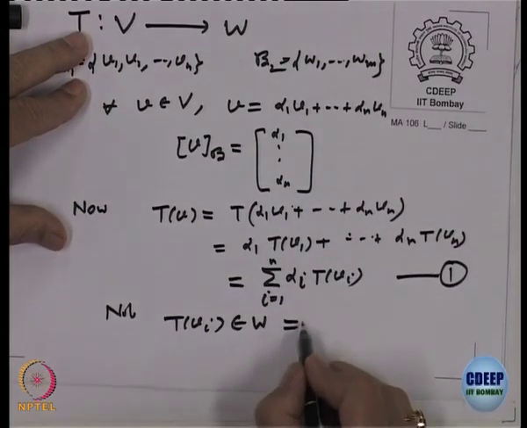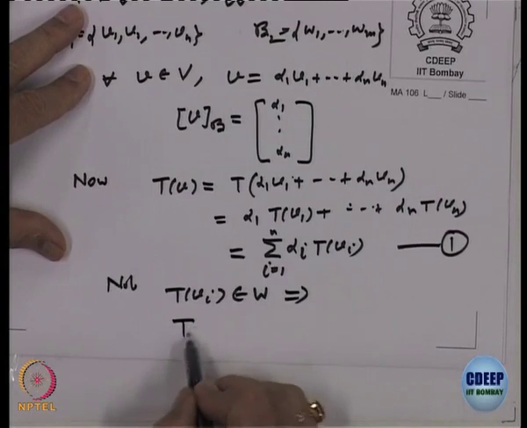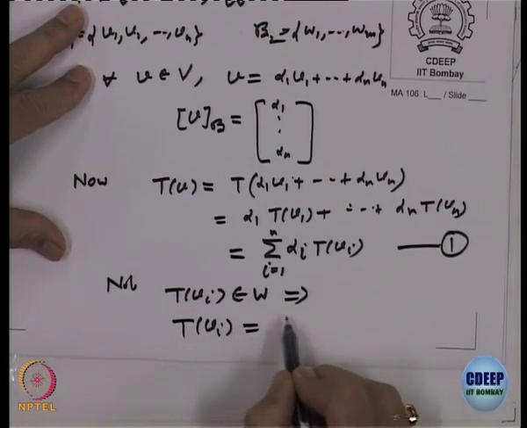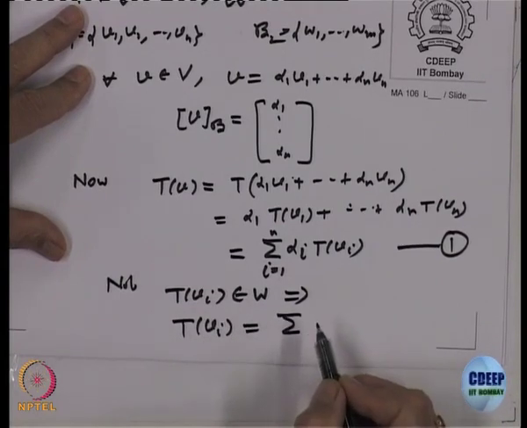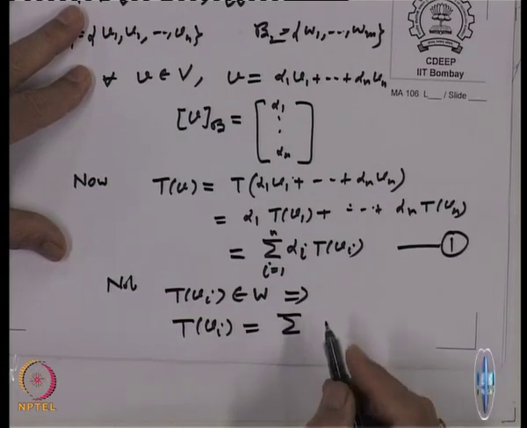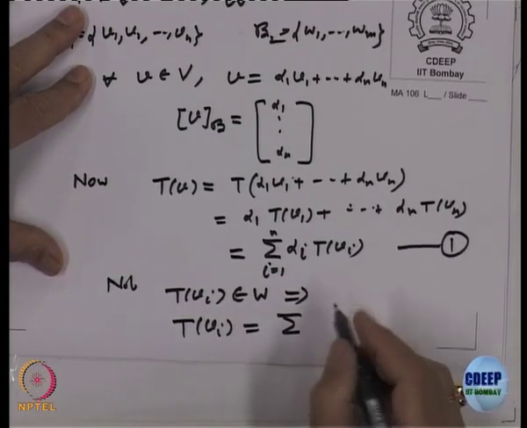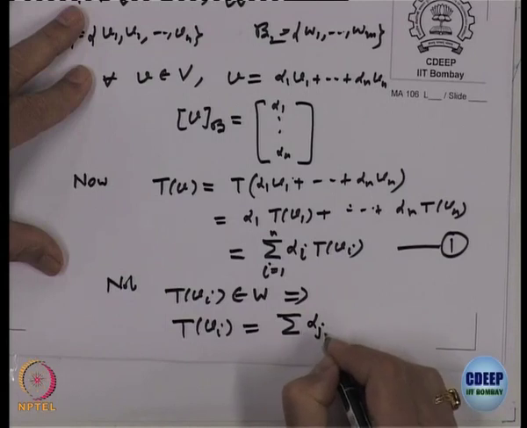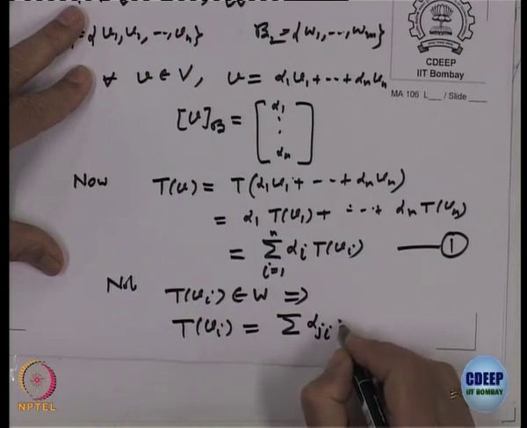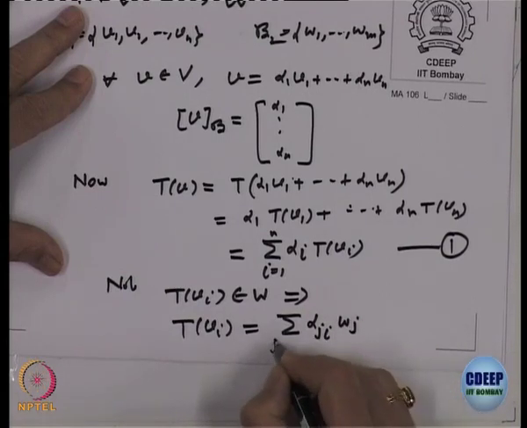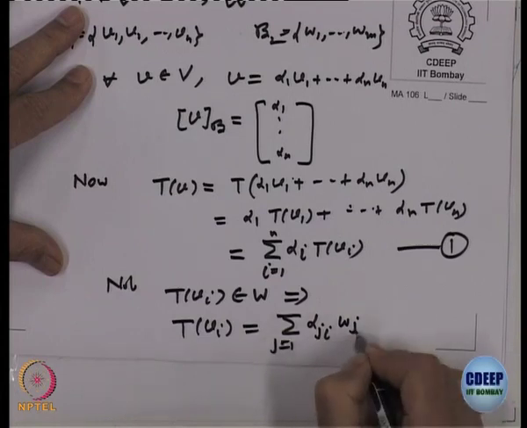So, this implies that T of V i must be equal to a sum of scalar multiples of W j. So, let us call them something, say alpha j i times W j, j equal to 1 to m.